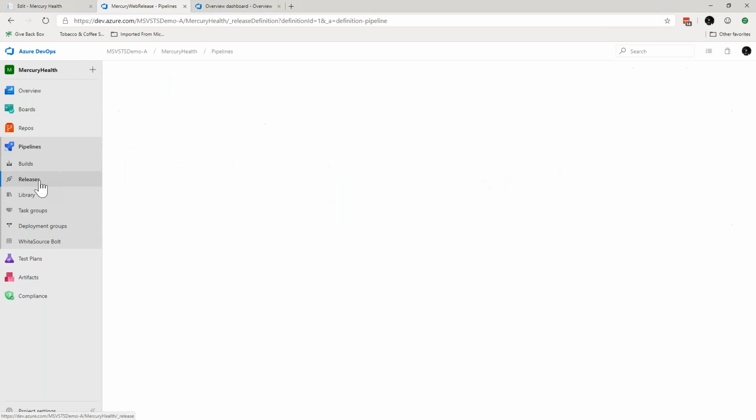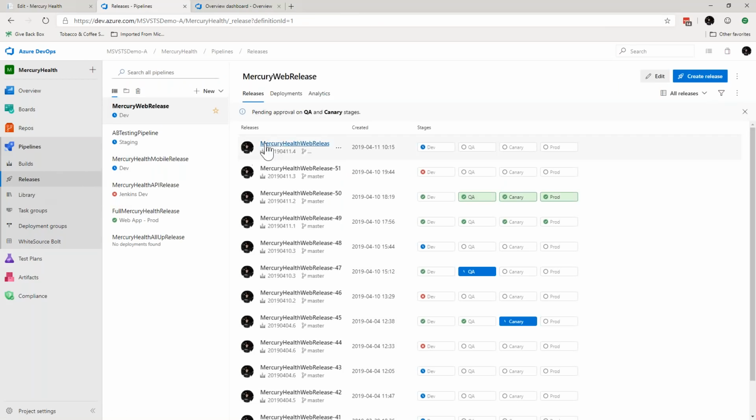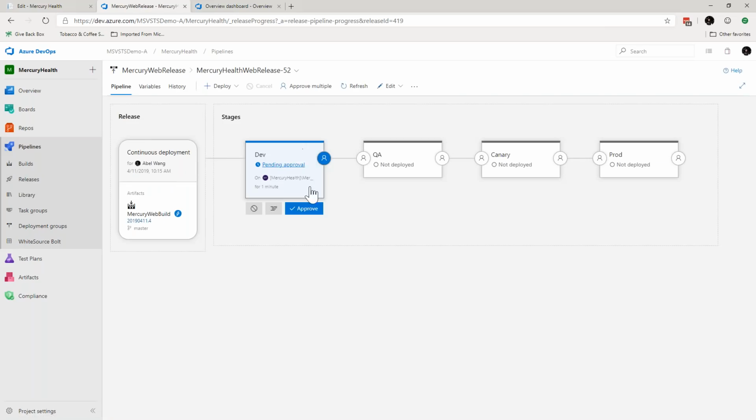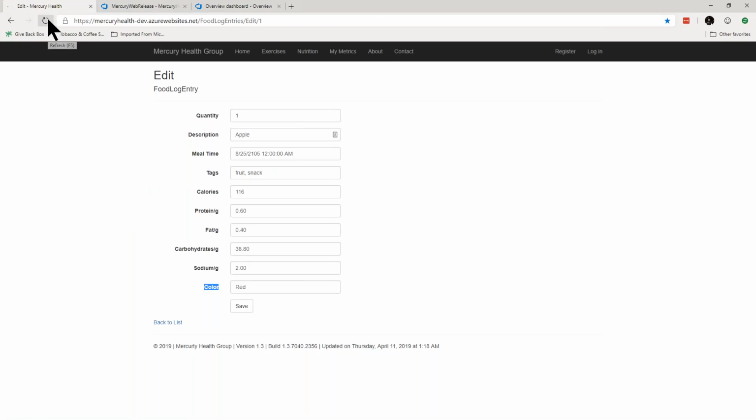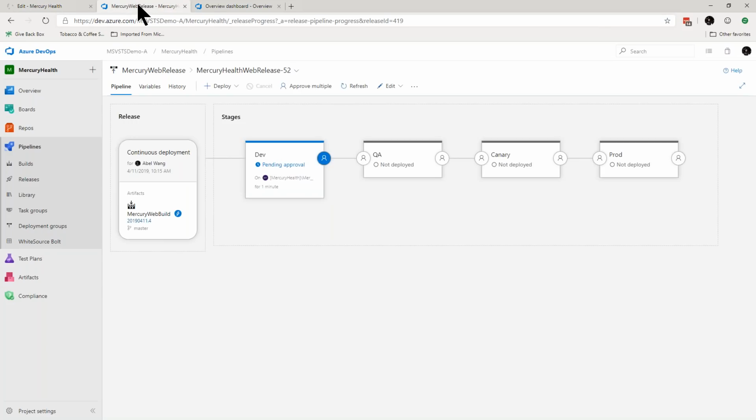So if I go ahead and look at my release right now, and I look at my release pipeline, we've deployed into the dev environment, and now it's waiting for a person to approve, right? So if we go back in here, we refresh the screen, and it's going to take a while to refresh because it has to recompile everything really quickly on the server. But eventually it will come back, and you'll notice that the color column will be gone. If we go ahead and jump into the database itself, you'll be able to see that the database column was deleted as well, right? So this was a real deployment.